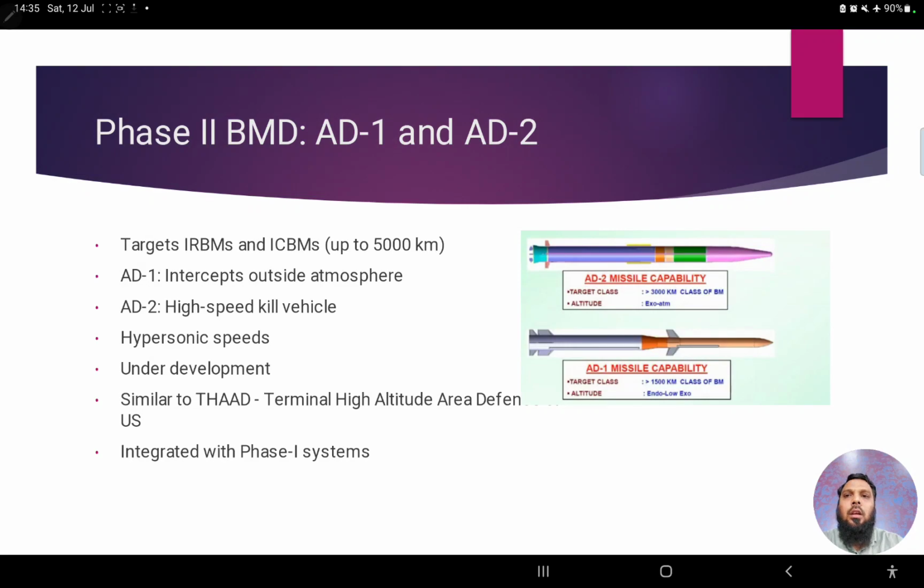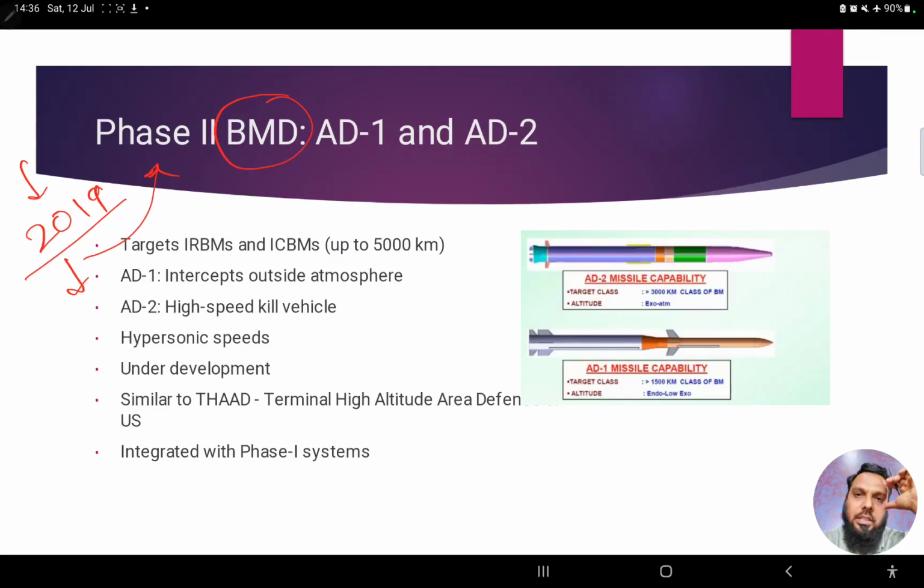And phase 2 of the missile development system. Actually, phase 1 lasted till 2019, right? Whatever the missile development systems were, phase 1 is up to 2019, and from 2019 we call it phase 2 of ballistic missile defense systems.